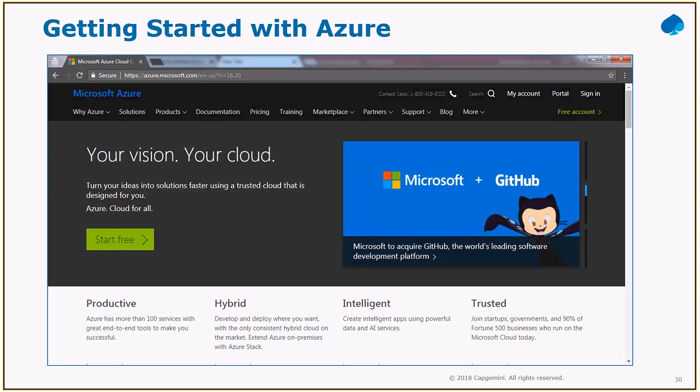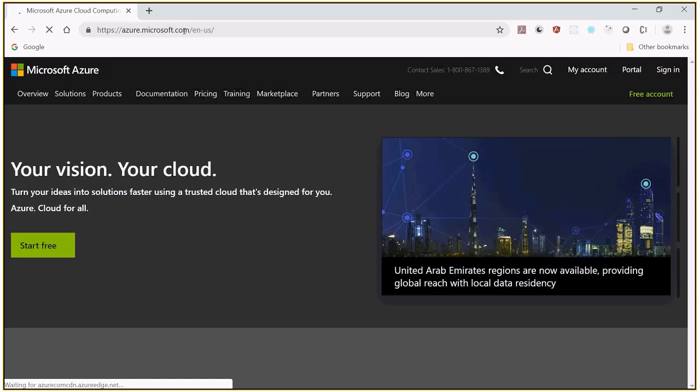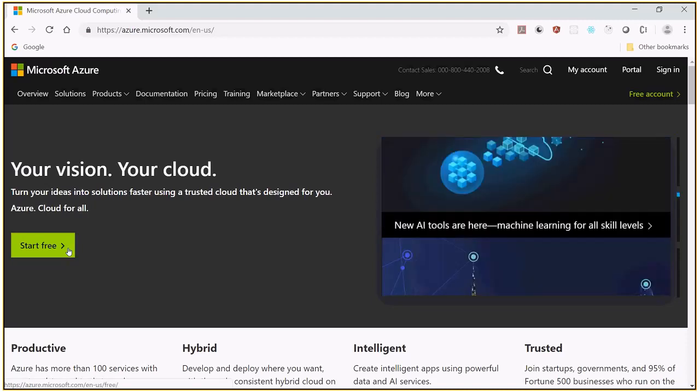To start with Azure, you just need to open azure.microsoft.com. Let me open it. So this is the official page. When I open the Microsoft Azure site, you will have this option called Start Free. When you start for free, they will give you a trial period of one month.